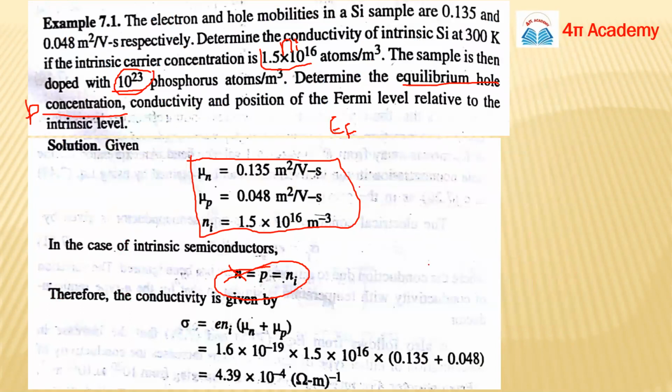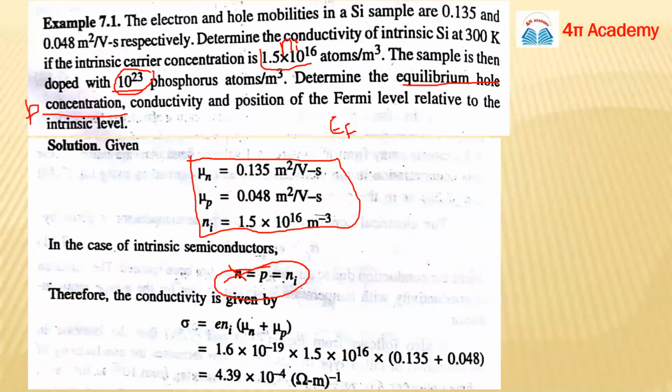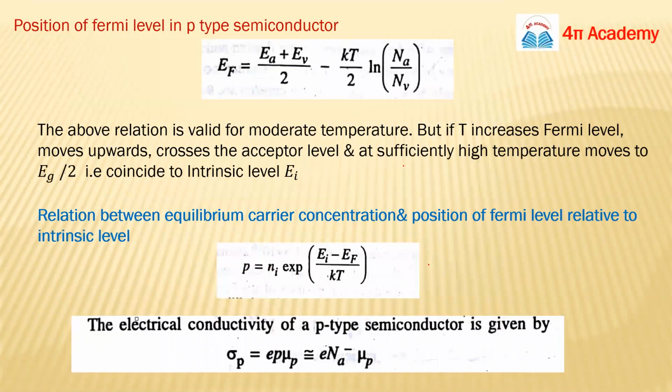But they are also talking about the Fermi energy level, the Fermi energy level relative to the intrinsic semiconductor. I think I didn't mention it, but we can. For a P-type semiconductor, guys, you know this formula, and also this formula. One second. You know this formula, right? P equals Ni e to the power. Yes, Hasmukh? Yes, ma'am. Okay. We know this formula.